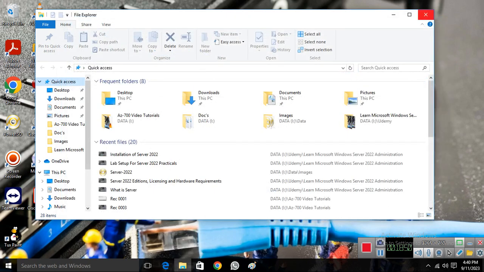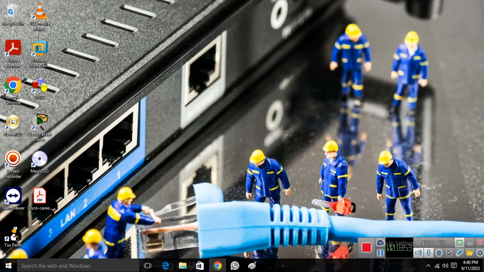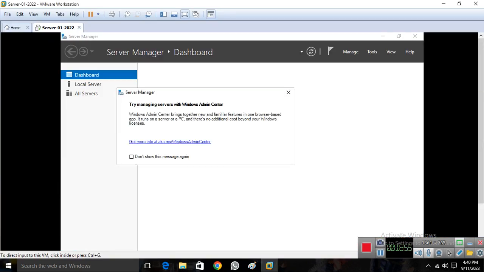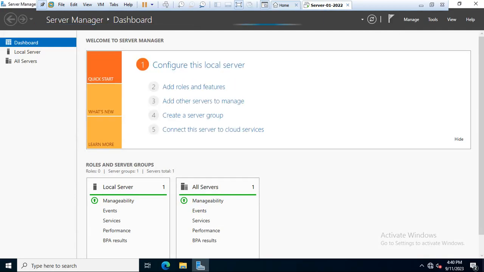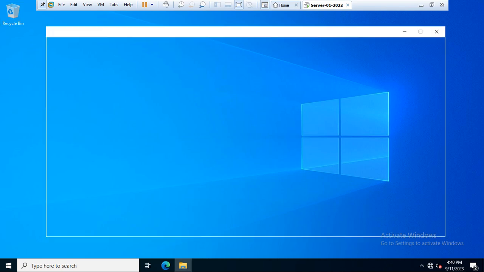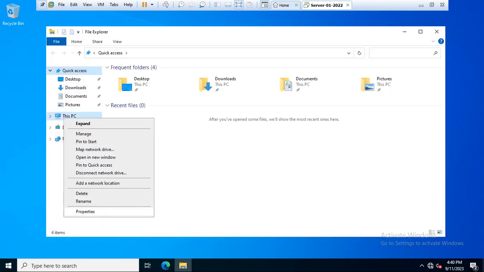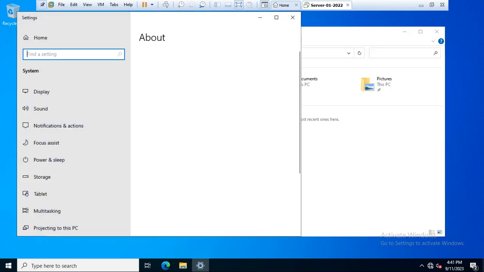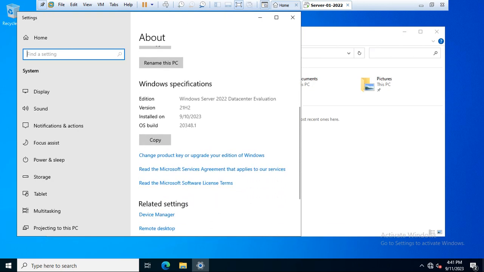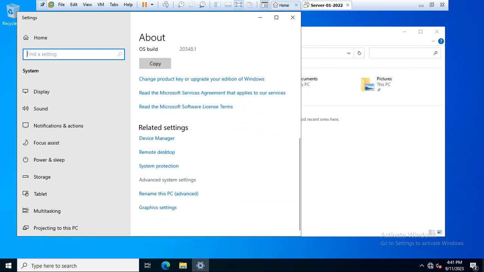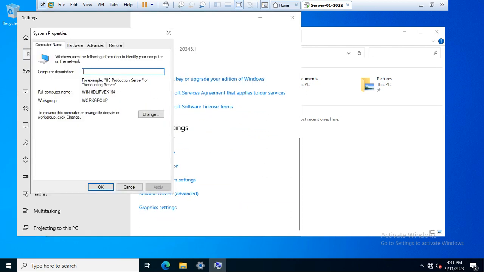And same in the servers also. I'll show you in the servers. Now you can see that I start my server. This is my server, and if I go to the PC properties and check over there, the device specification and the operating system is Server 2022. And it's still working in a workgroup, as you can see.